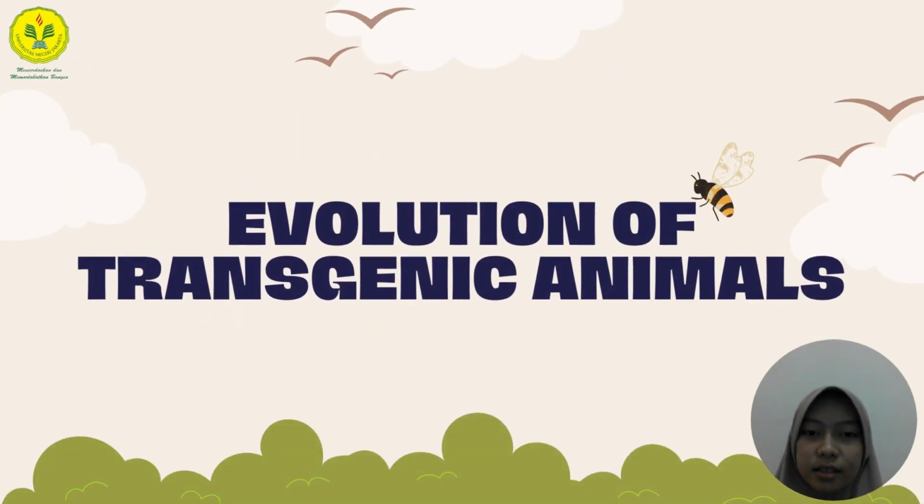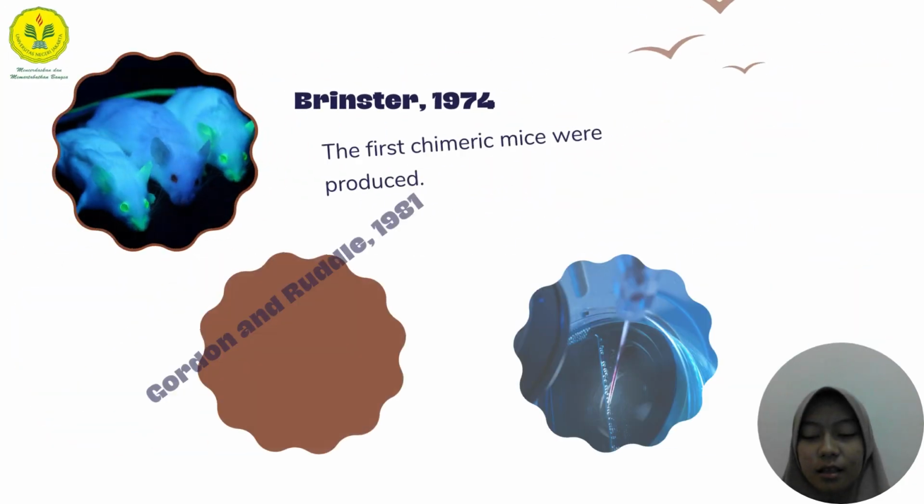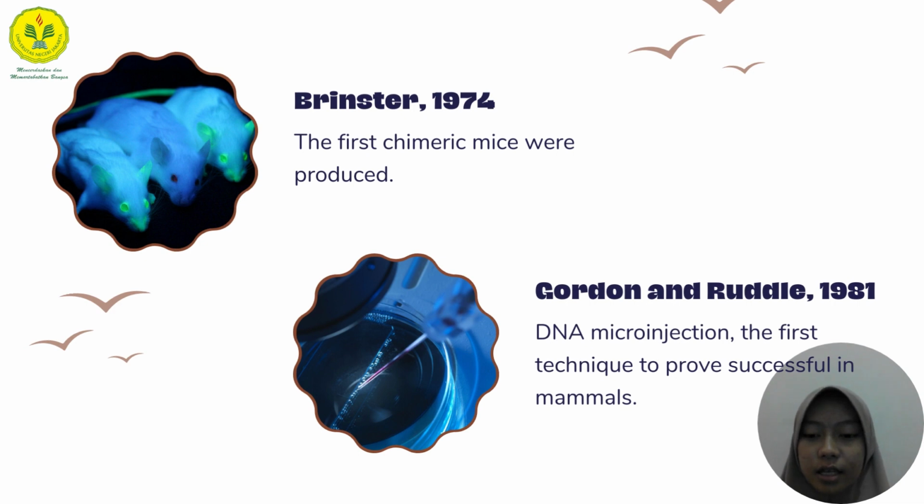Okay, the second is about the evolution of the transgenic animals. The history of transgenic animals begins with two biologists, Watson and Crick, who discovered the DNA structure in the 1950s, and from that time the basic concept of transgenic animals by manipulating DNA came about.